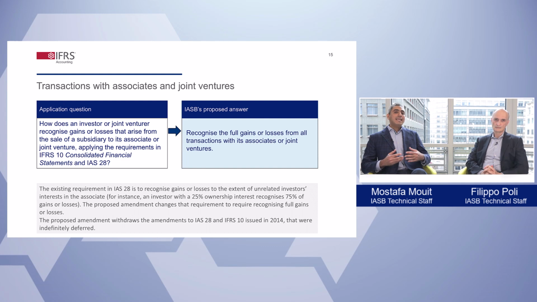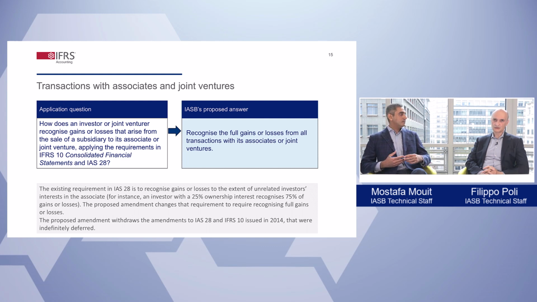The IASB had issued amendments to IFRS 10 and IAS 28 in 2014 to address this inconsistency, but deferred their effective date. Filippo, given what I have just mentioned, could you walk us through the IASB proposals on this issue?